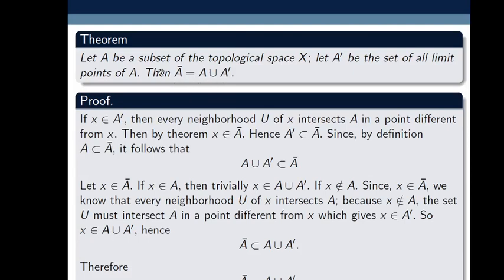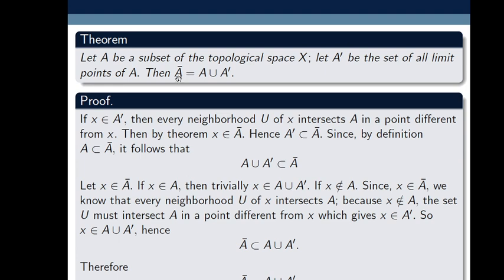Suppose I have to find closure of Z plus, meaning the set of positive integers, which is equal to Z plus union the derived set of Z plus. The set of limit points of Z plus is the empty set. So the union of the empty set with Z plus is Z plus. So closure of Z plus is Z plus.